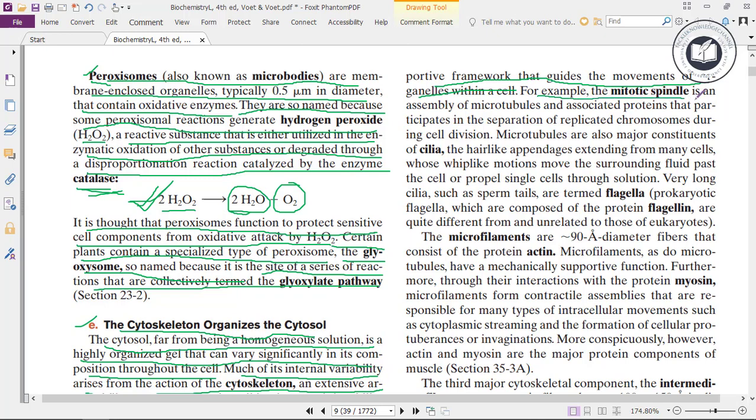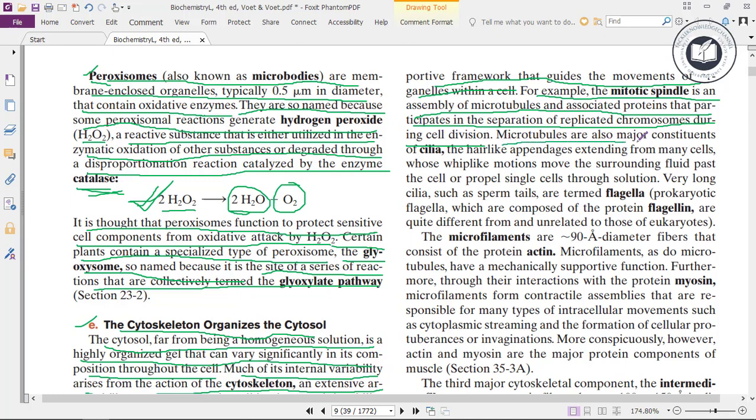For example, the mitotic spindle is an assembly of microtubules and associated proteins that participate in the separation of the replicated chromosomes during cell division. So these tubulins work as a supportive framework which guides the movement of the organelles within a cell.